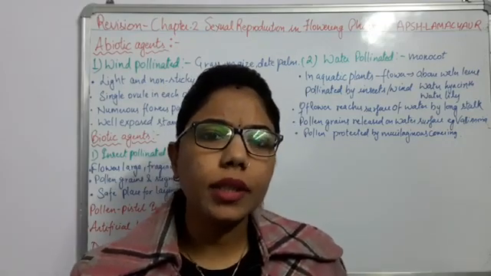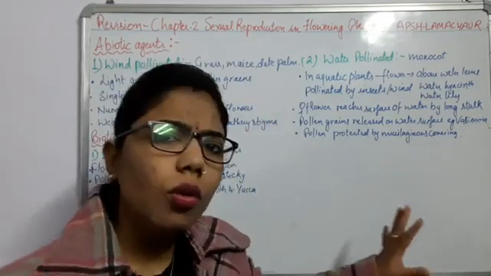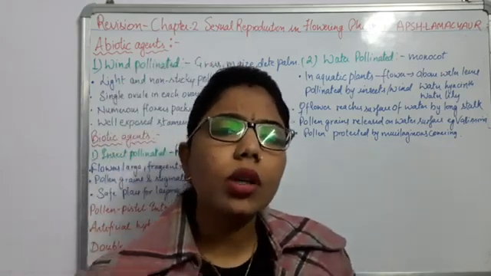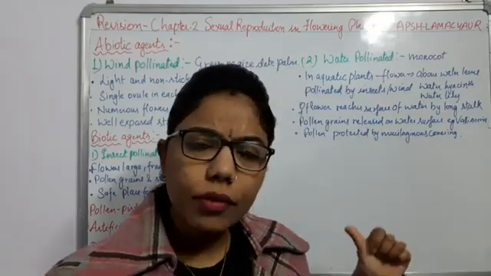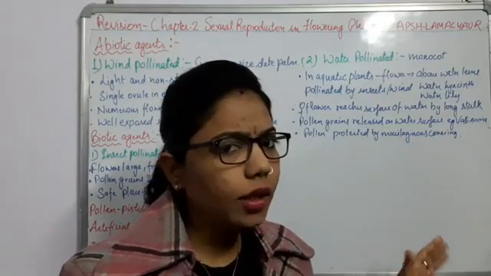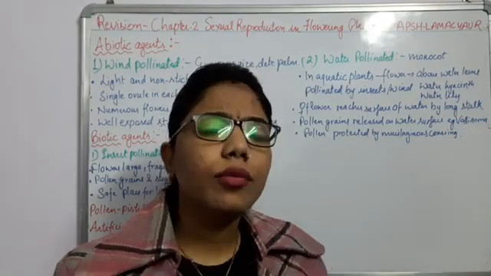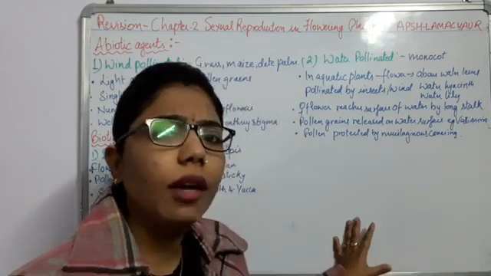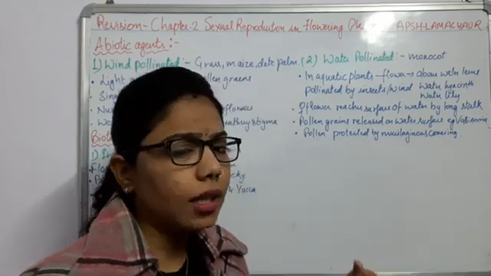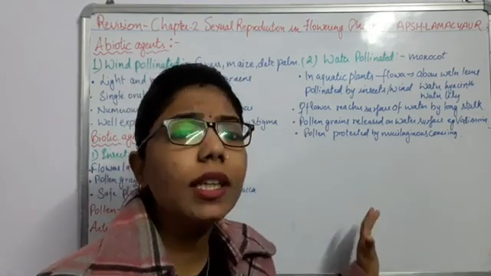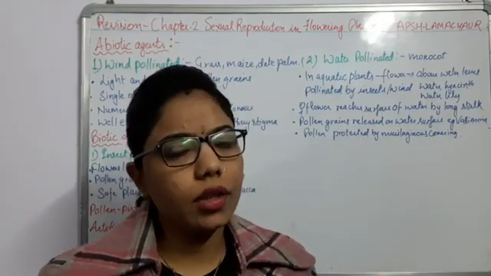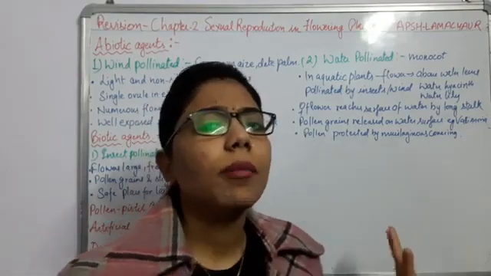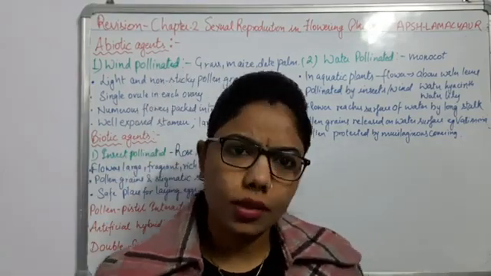So that much is completed. See here what is happening. The whole sexual reproduction we have divided into three parts: the pre-fertilization events, the fertilization event and the post-fertilization event, right? For fertilization there is a need for male and female gametes. Initially we have done all the things included in the pre-fertilization events. It means it is a preparation for fertilization, under which we have discussed microsporogenesis and megasporogenesis, right?